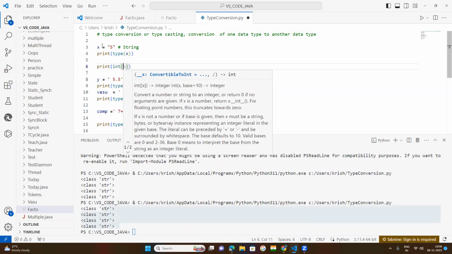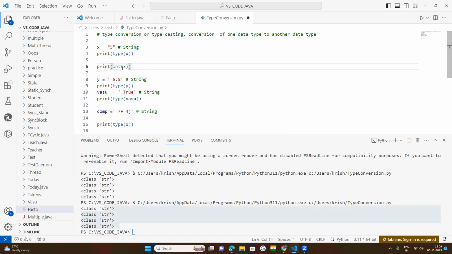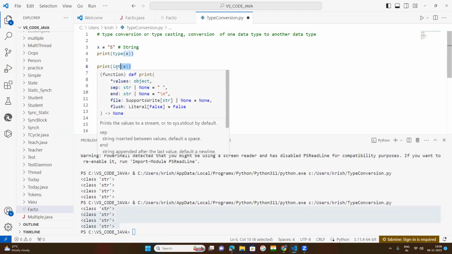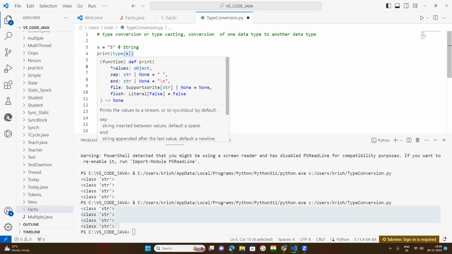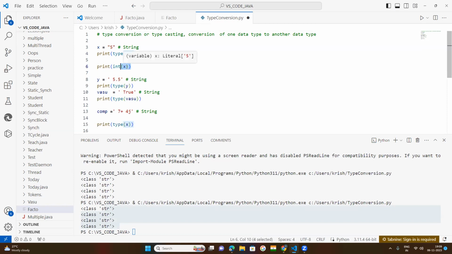Now pass the variable, which is x. What does this int function do? The int function converts this string into an integer. It just removes the double quotation marks and gives the result as 5.